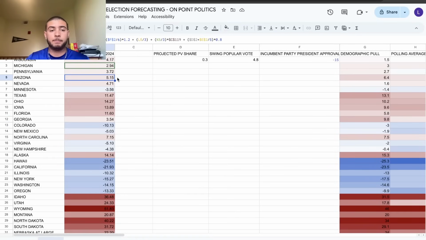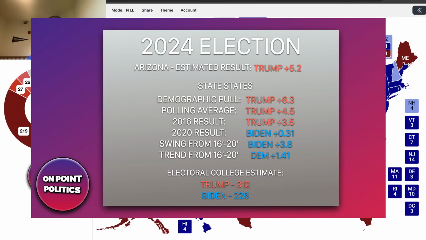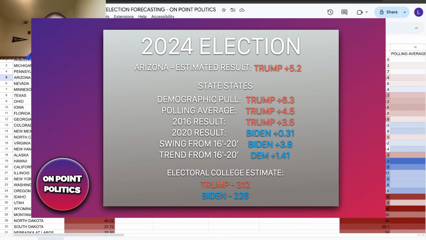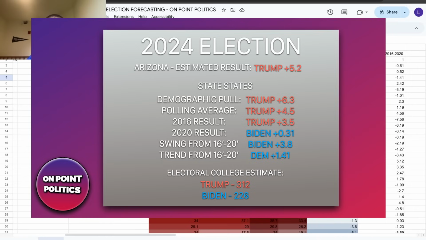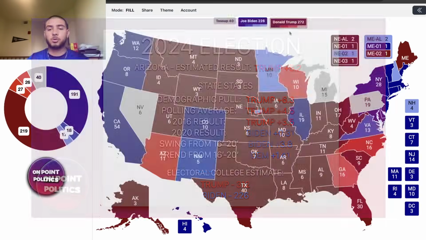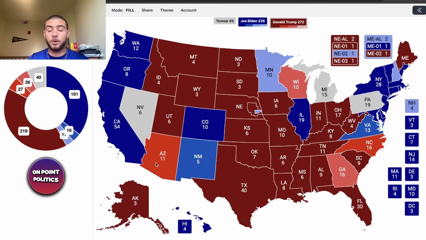It is voting for Trump in my model by 5.2 percentage points, which is a pretty big margin in the state considering Biden was actually able to win it by a pretty substantial amount. And if you look at this, the demographic poll has him up 6.4%. The polling average has him up 4.5%. The result from 2016 to 2020 was a 3-point, almost 4-point shift to Democrats, but the trend was a lot less than a state like Georgia. And I think that's why the state is voting to the right by so much.